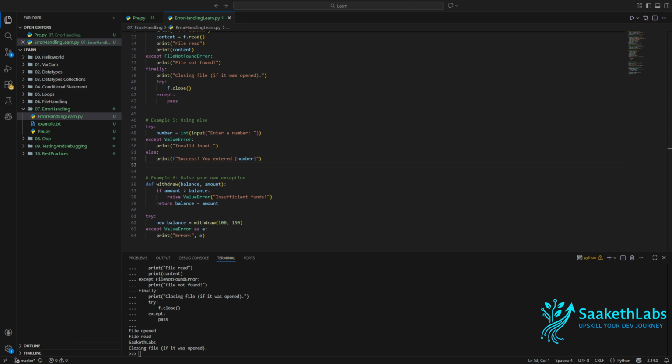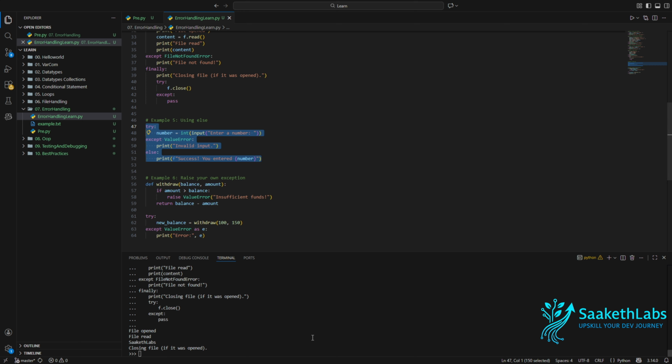The next example demonstrates how we can use else along with try and except. So this else block only gets executed when the except block doesn't get executed. For example, if there is no error in the try block, then the except block will never get executed, hence the else block will get executed. Let me now try to execute the same and show you.